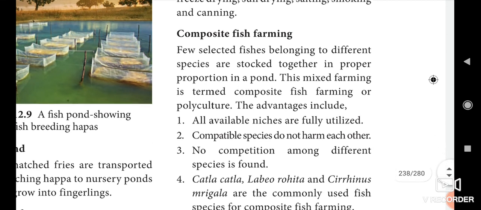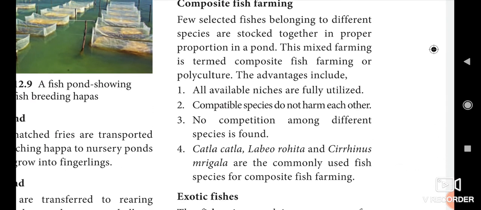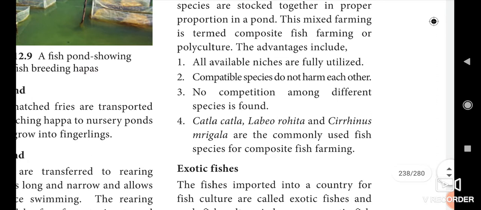Here all available niches are fully utilized. Compatible species do not harm each other. Okay, so no competition among the different species is found. Catla, Labeo rohita and Cirrhinus mrigala are the commonly used fish species for composite fish farming.